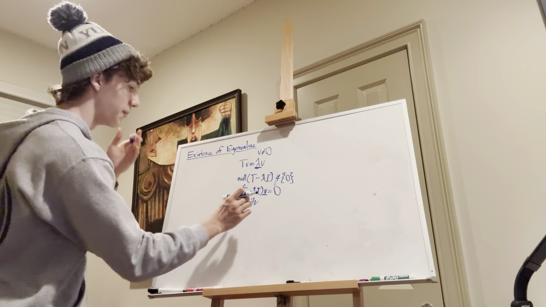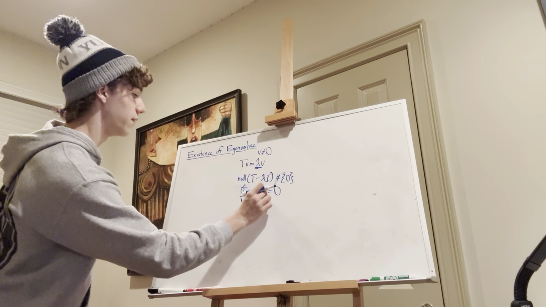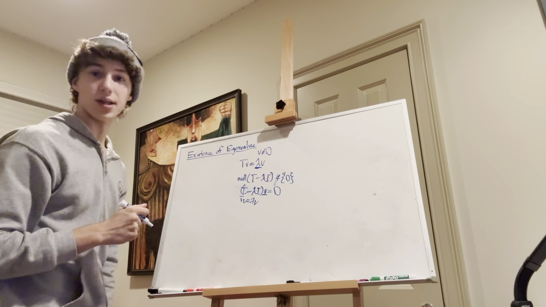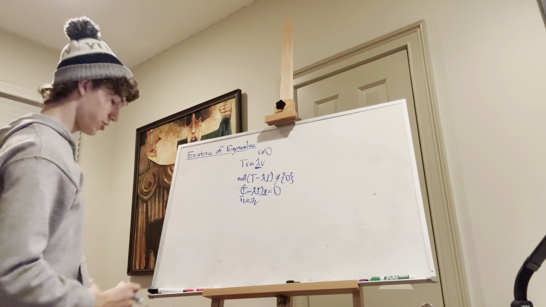But if v is just 0, then we lose that condition. It's not an eigenvector anymore, and so lambda is therefore not an eigenvalue. So this was our condition.